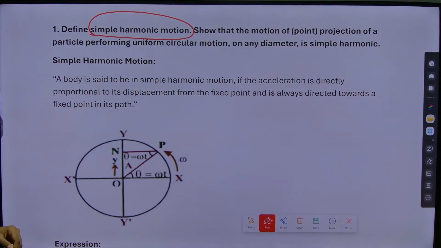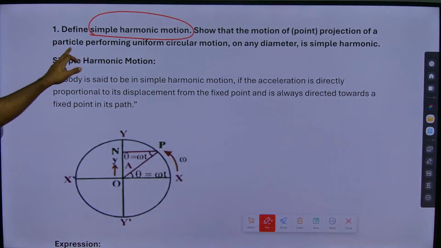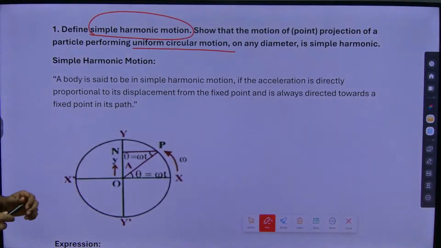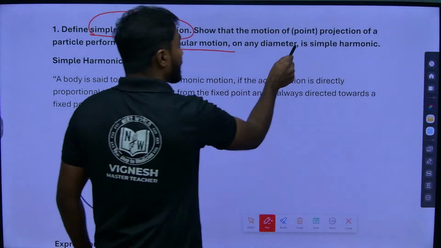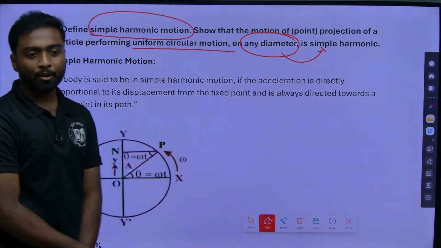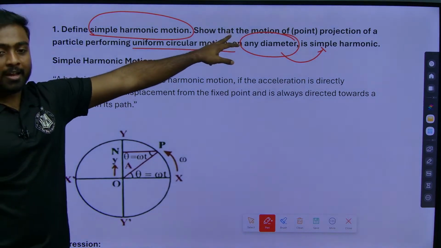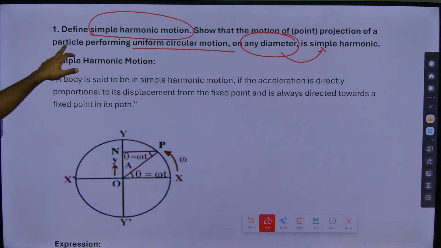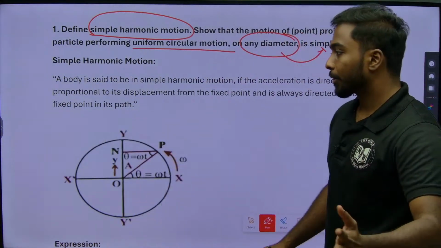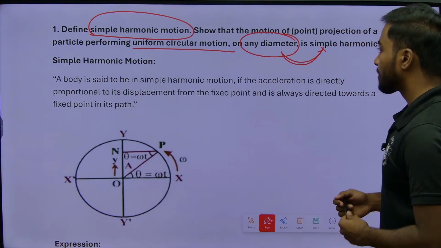Second, show that the motion of a projection of a particle performing uniform circular motion on any diameter is simple harmonic. First thing I need to define what simple harmonic means. Second thing, any motion of a projection of a particle performing uniform circular motion on any diameter, it can be small, it can be big, and is that simple harmonic or not, I should prove it. Okay, so this is the equation.